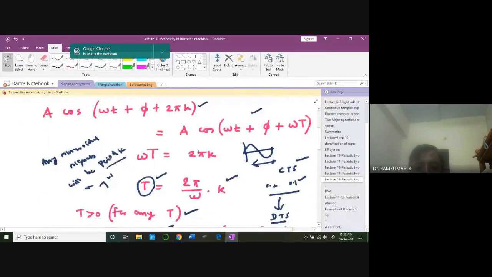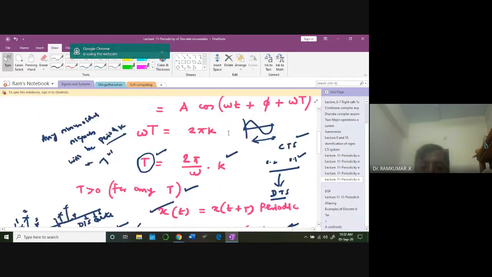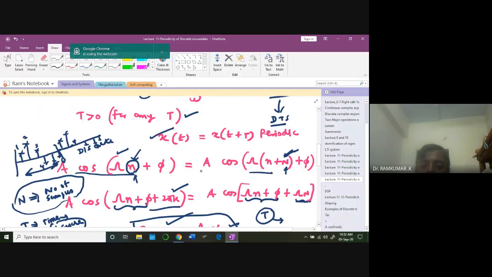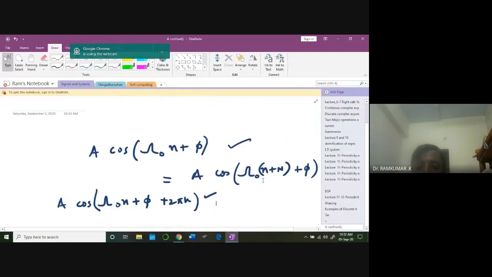It's like this. Because of that, I'm equating these two. So 2 pi k will be equal to, that's the expression you landed up with. You agree? Can you see it clearly now? So this is going to be equal to this: Omega naught n plus pi plus Omega naught capital N. Now these two terms are common.